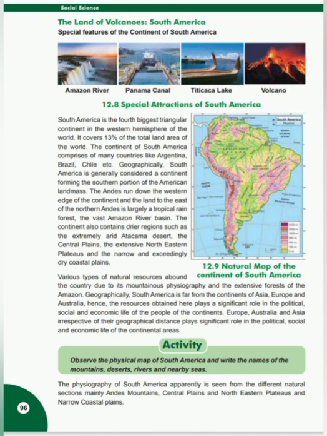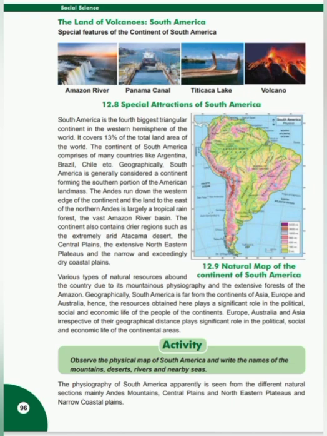Various types of natural resources abound in the country due to its mountainous physiography and the extensive forests of the Amazon. Geographically, South America is far from the continents of Asia, Europe, and Australia. Hence, the resources obtained here play a significant role in the political, social, and economic life of the people of the continents. Europe, Australia, and Asia, irrespective of their geographical distance, play a significant role in the political, social, and economic life of the continental areas.